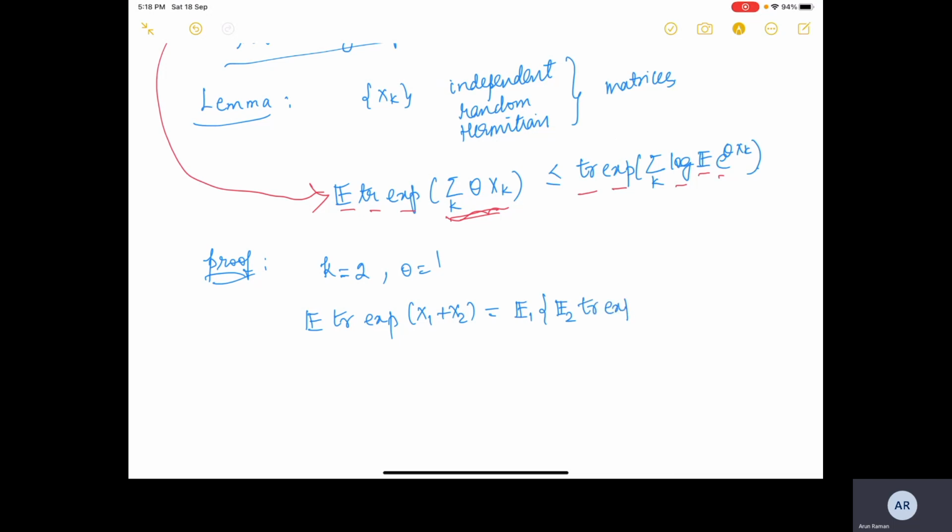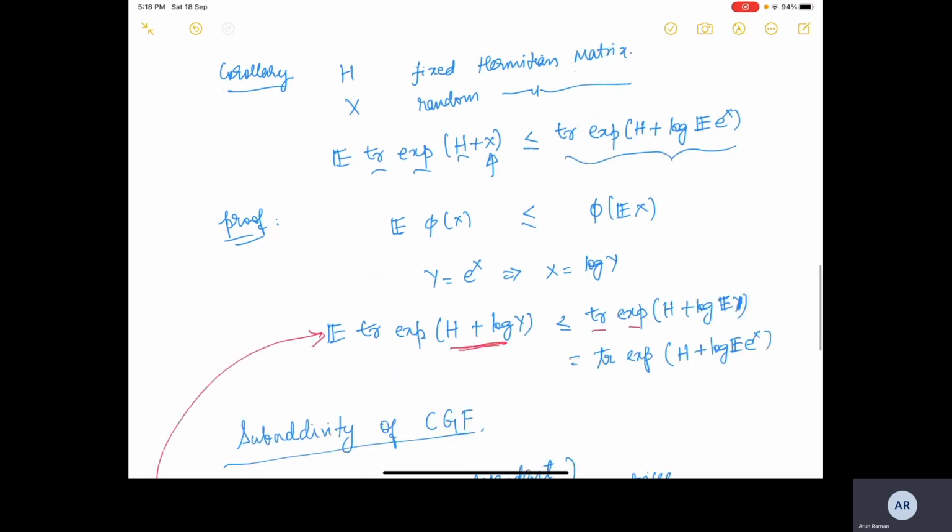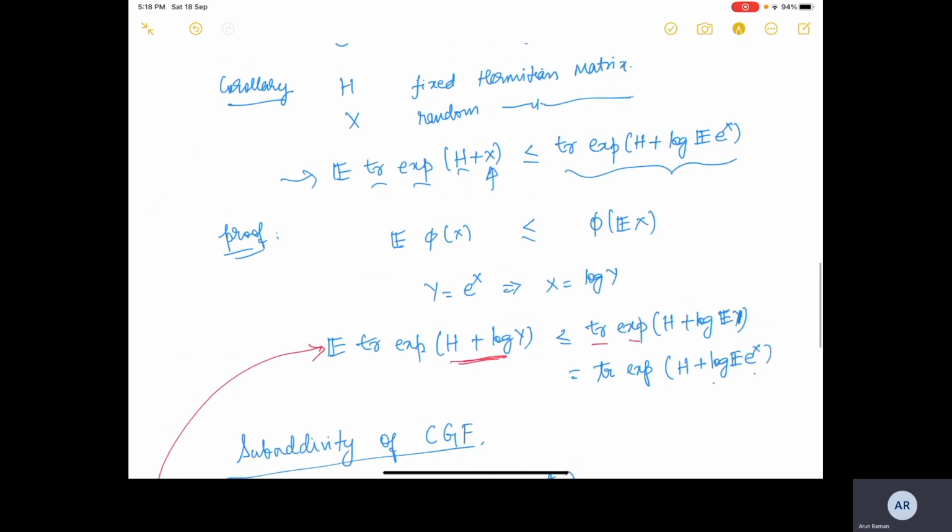Trace exponential of X1 plus X2. For the expected value with respect to X2, X1 is a constant matrix. So we get what we needed for this corollary.